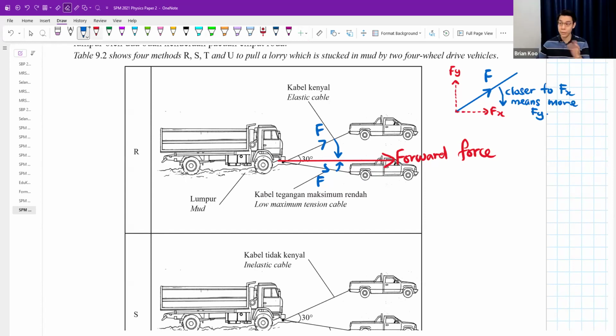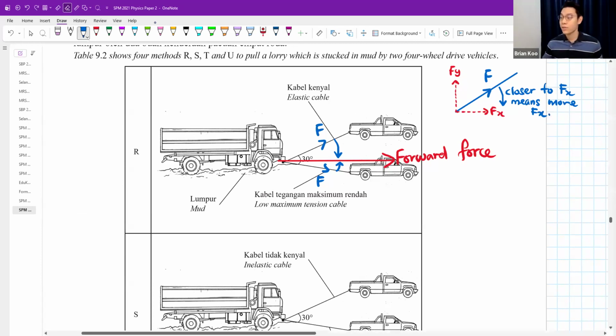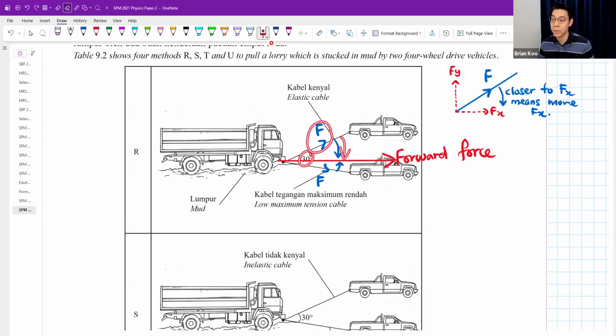Let's say, for whatever reason, you want more Fy. Then you adjust your force so that it's closer to Fy. Closer to Fx means more Fx, I wrote wrongly. Like that, more Fx. So you make your angle as small as possible, because if this angle is small, do you agree the force will be closer to the Fx, closer to the forward force?